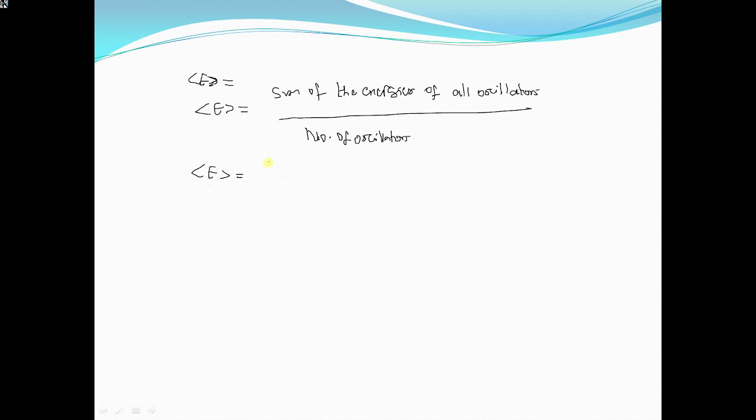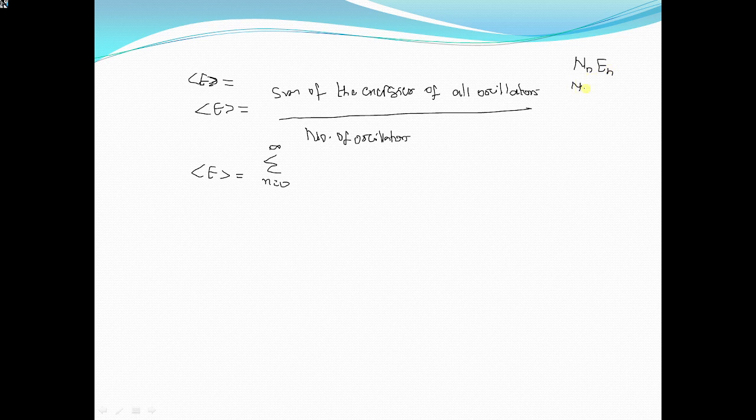So average energy is given as sigma n is equal to 0 to infinity of the sum of the energies of all oscillators. Here N_n particles are there which have energy E_n.